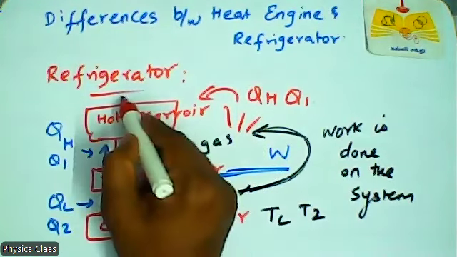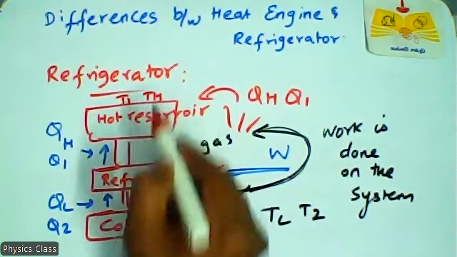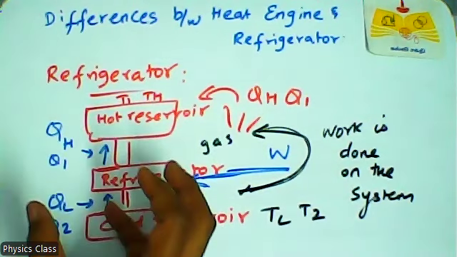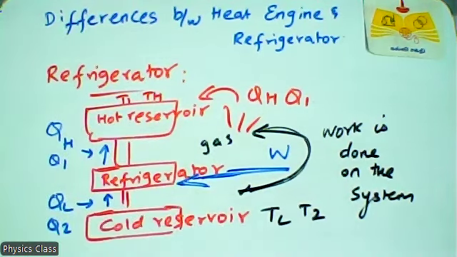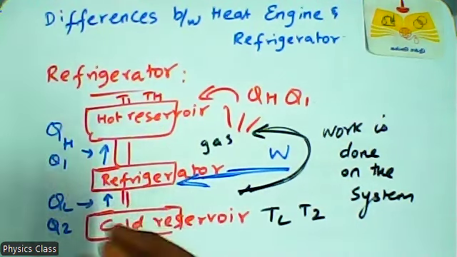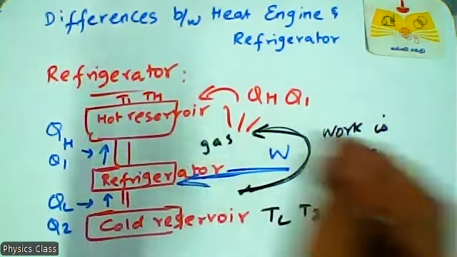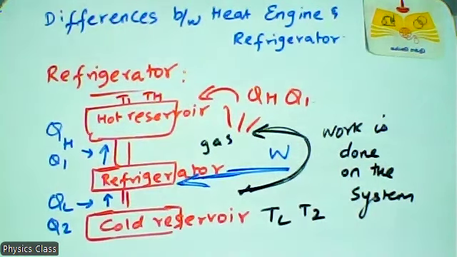The hot reservoir is maintained at a high temperature, so I denoted it as TH. So here external work is done on the system. Now you are clear on that.